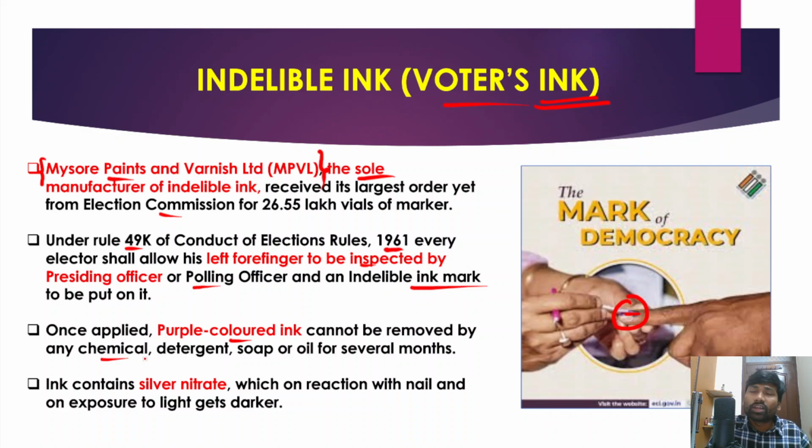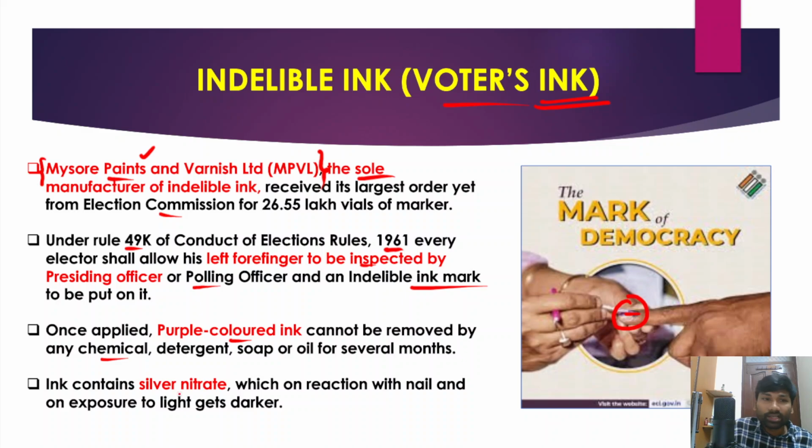And in order to ensure free and fair elections, and in order to prevent duplication of votes, this purple colored ink, which is manufactured by Mysore Paints and Varnish Limited, is put on every elector.